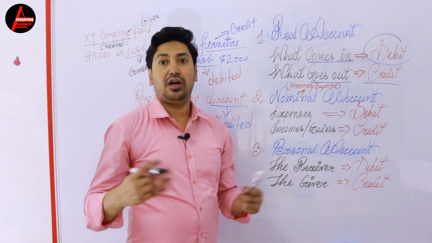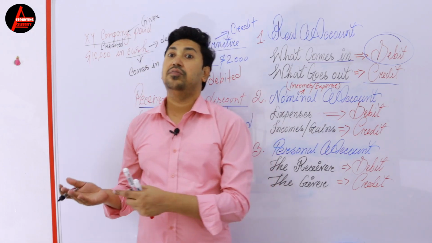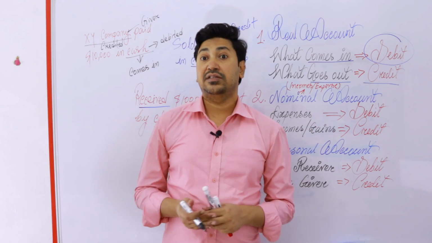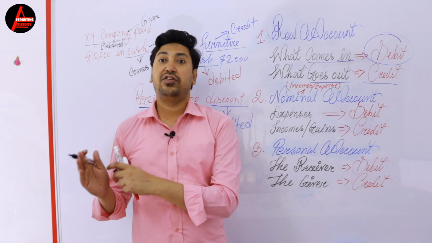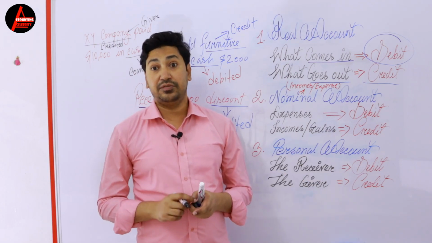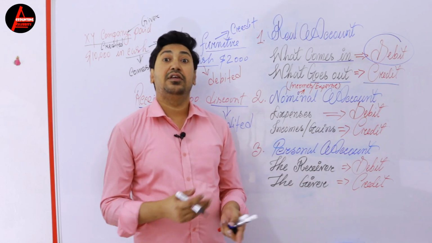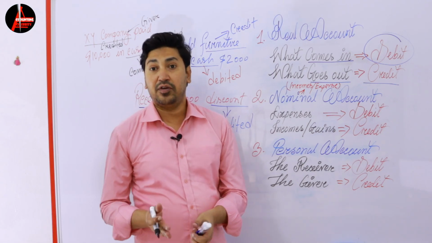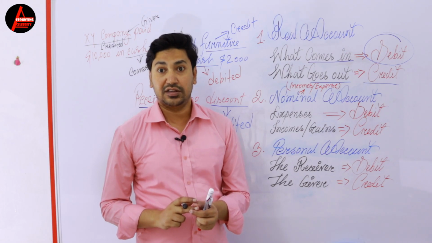So remember the three accounts: real account, nominal account, personal account. For real account, all asset things, if they come in will be debited, if they go out will be credited. For nominal account, all expenses will be debited, and incomes and gains will be credited. For personal account, if the person is a receiver, the person will be debited. If the person is a giver, the person will be credited. Person means the name of anything: company, bank, organizations.